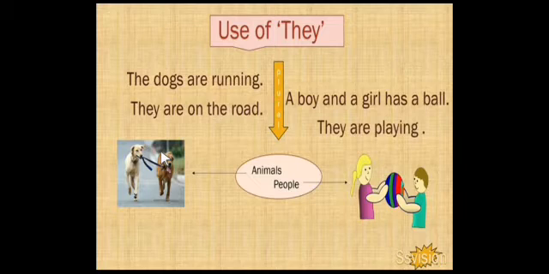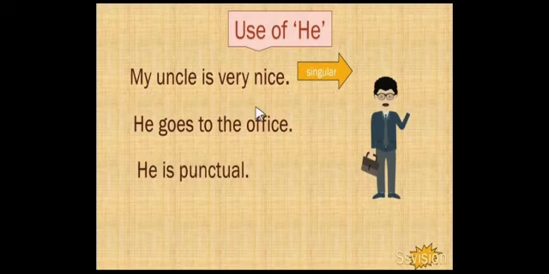Correct? No? Then second one, a boy and a girl has a ball. So here a boy and a girl replaced with the pronoun they. Then they are playing. Have you understood? Let me switch on next slide.